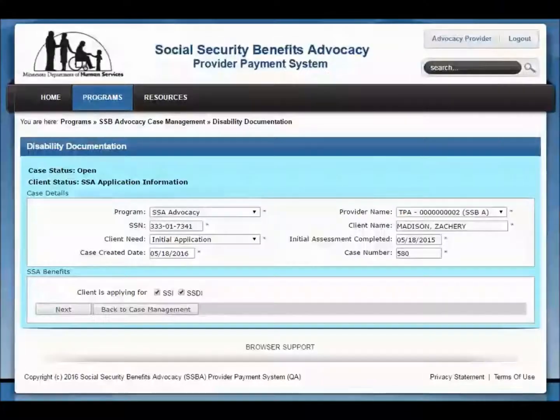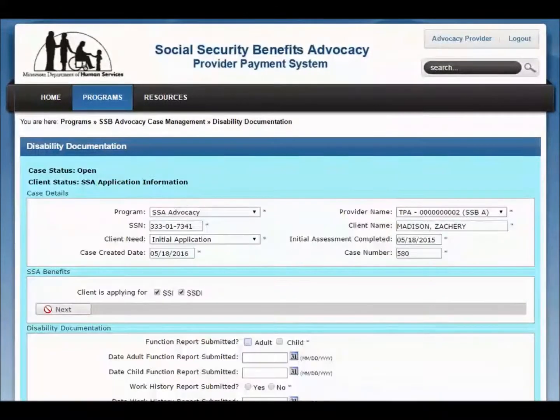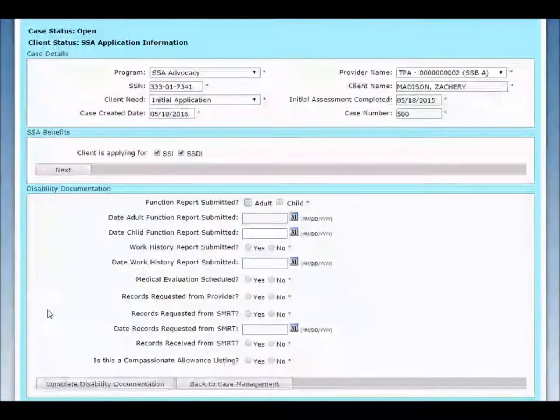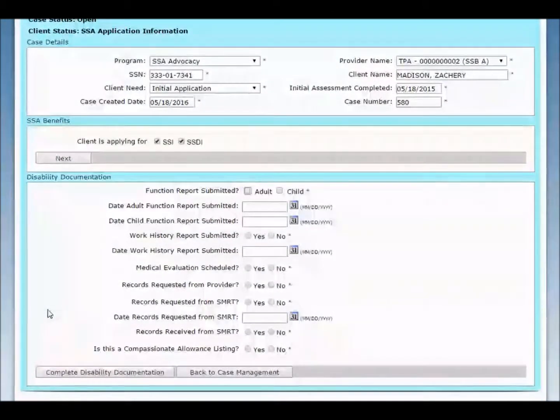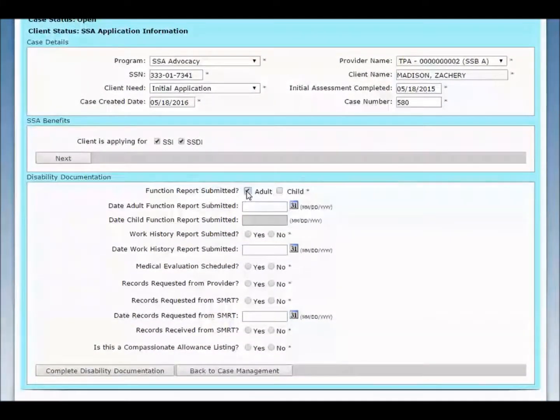The next step is to enter your client's SSA disability documentation. The system moves your client's status from SSA Benefit Requested to SSA Application Information. Click the Next button. Note: dates entered on this page cannot be updated or changed once entered. The SSBA system does not need to know additional or updated date information in order to create an invoice.